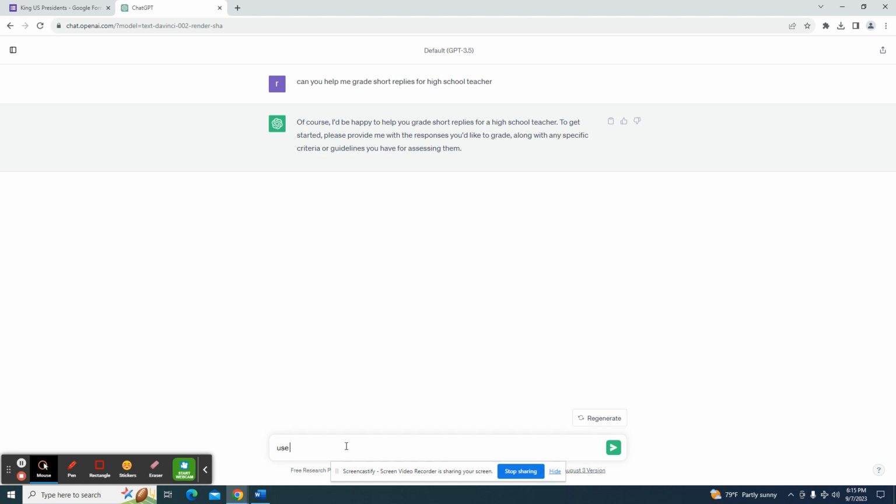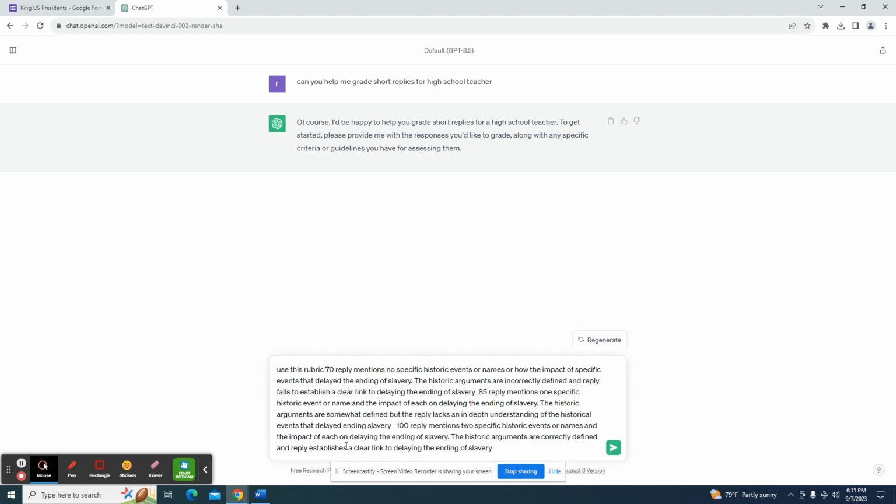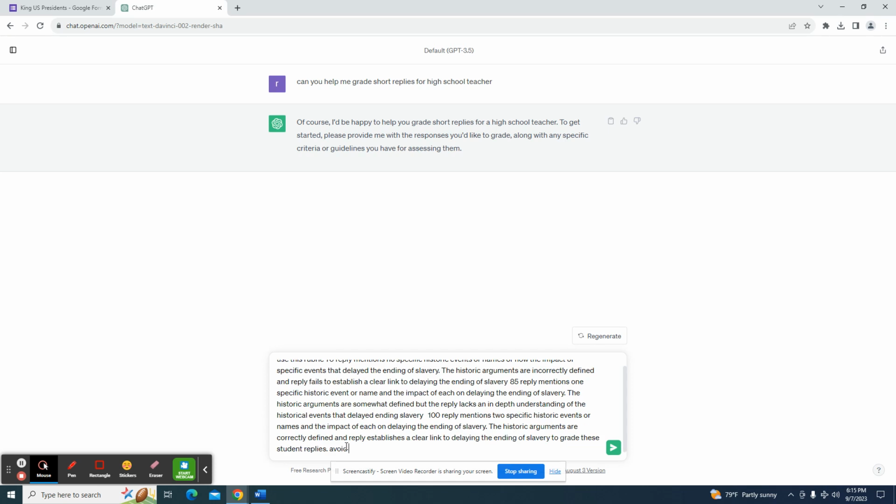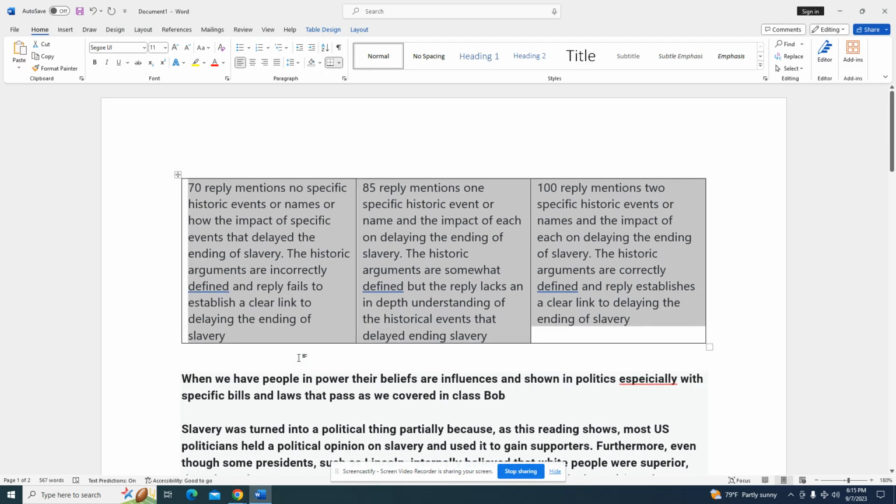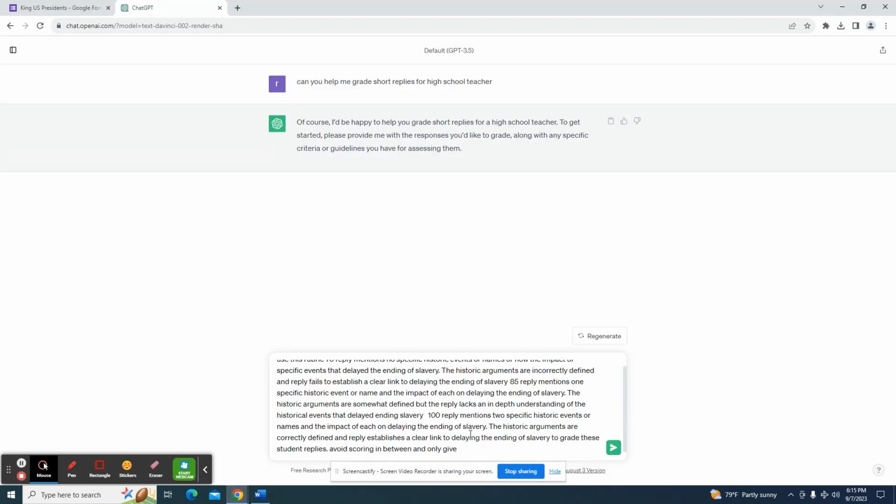I'm going to say use this rubric, and we're going to paste the rubric in there, to grade these student replies. Avoid scoring in between and only give, what's the grading criteria that I have? 70, 85, or 100.